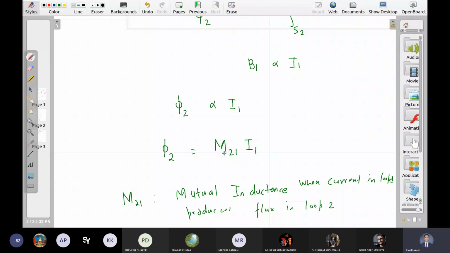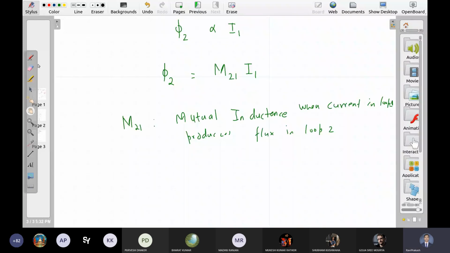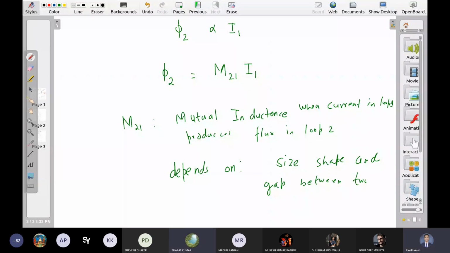What does it depend on? ये किस पे depend करेगा? Size, shape, and gap between the two loops. सर मटेरियल पे डिपेंड नहीं करेगा क्या?